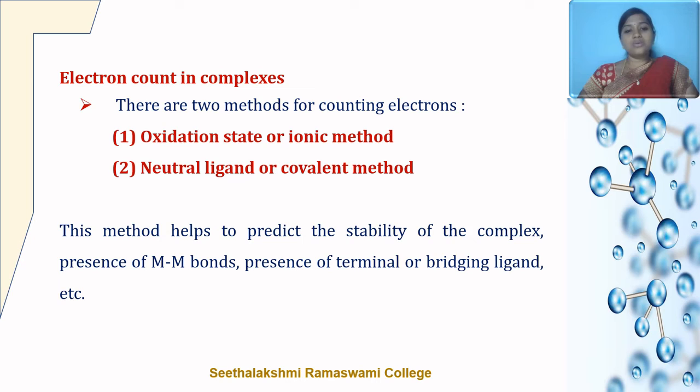Valence electron count in organometallic complexes can be calculated using two different methods. The first method is the oxidation state or ionic method, and the second method is the neutral ligand or covalent method. By counting the number of valence electrons, one can predict the stability of the complex, presence of metal-metal bonds, and presence of terminal or bridging ligands.